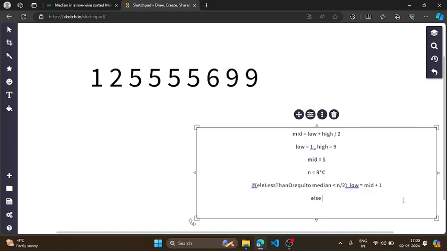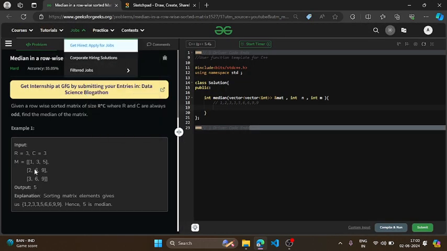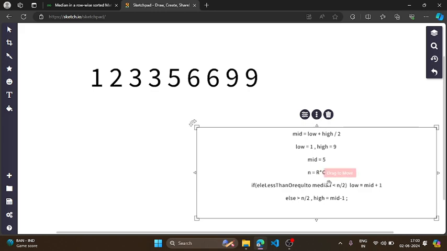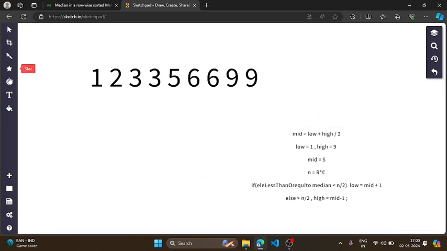And if the number of elements less than or equal to the median is greater than n by 2, then I should decrease my search space from the right, and it will be high equal to mid minus 1. Okay, so this is going to be our approach. So let's try to run this question. It was 1, 2, 3, 5, 6.